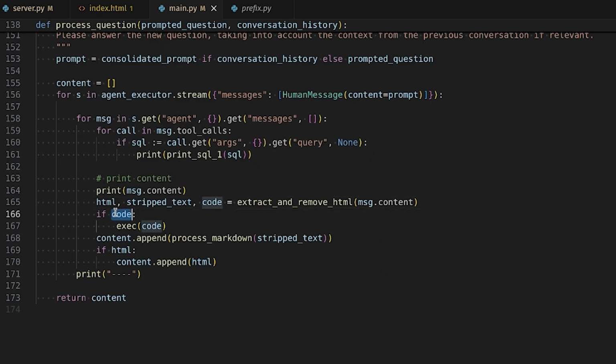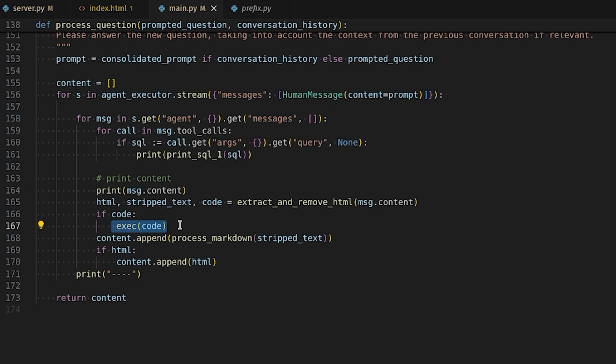So here if I have the code, we're going to execute the code. Of course, this has a lot of security risks. If the prompt is malicious, it may return malicious code, which if you arbitrarily execute it, can ruin your system in some way. So here you can put up additional security safeguards for the code.